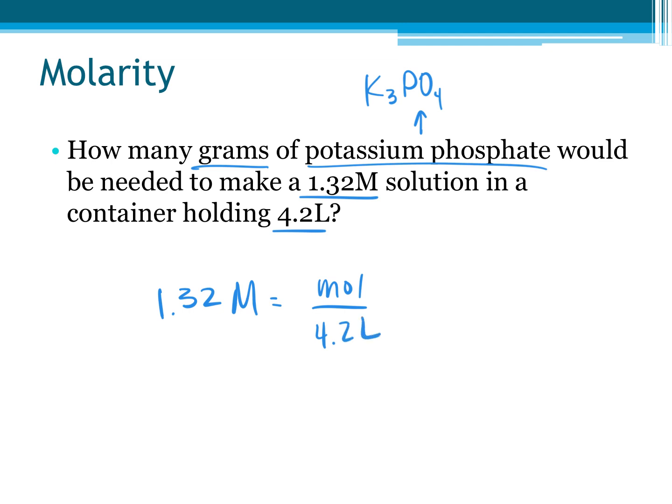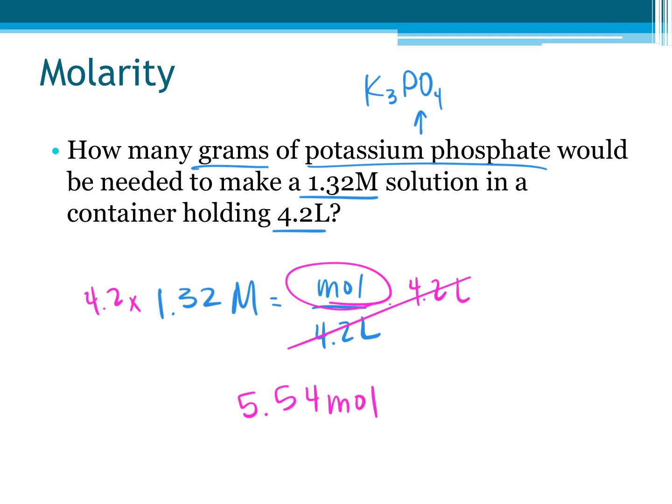Now what's the math I have to do? Now I'm just multiplying because I just need moles by itself. So now I'm just getting rid of this. And whatever I do on the right-hand side, I have to do on the left-hand side. Right? Are we clear on that algebra? Okay. So I'm just going to multiply through because this time the thing I'm looking for is already in the numerator. So I'm not having to move it out of there. So 1.32 times 4.2 gives me 5.54 moles. Is that where my problem gets to stop?